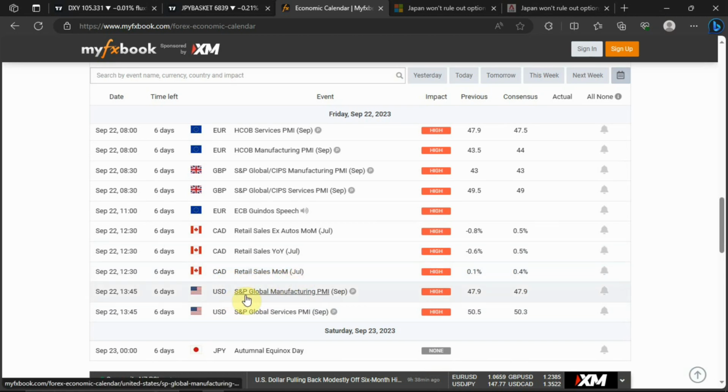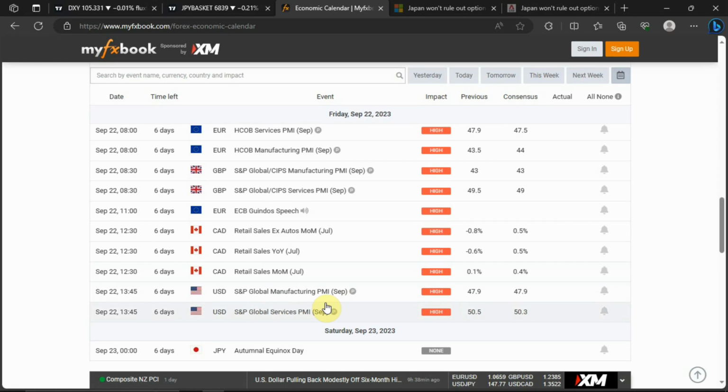We have the S&P Global Manufacturing PMI for the month of September for USD. Then we have the S&P Global Service PMI for the month of September for USD. So that is just that for the economic news calendar. Let's delve into the chart and see what is happening.